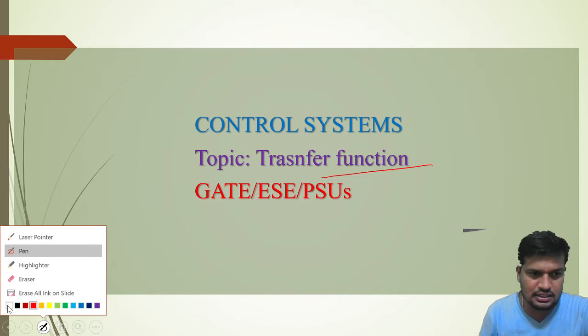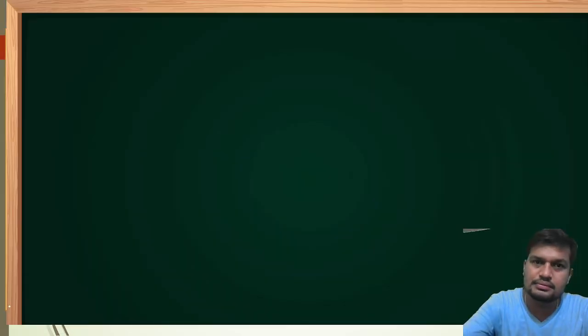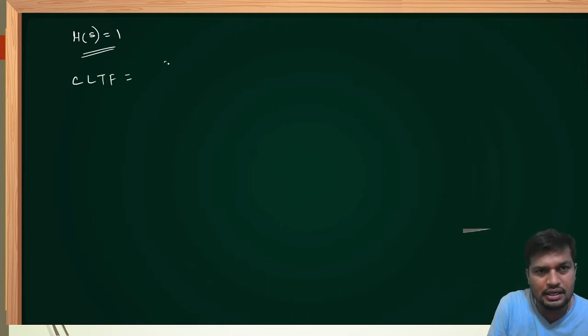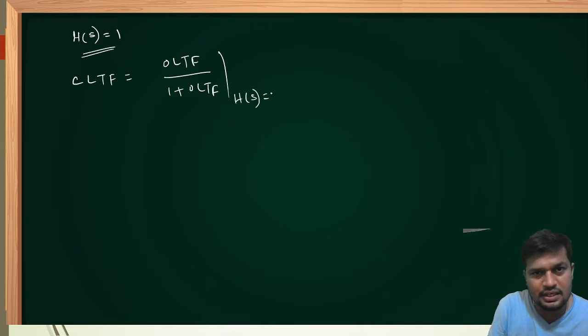Last class we discussed when feedback system gain is unity, we can relate open loop systems and closed loop system. The closed loop transfer function can be written as open loop transfer function upon 1 plus open loop transfer function. It is only valid when feedback signal is unity gain.